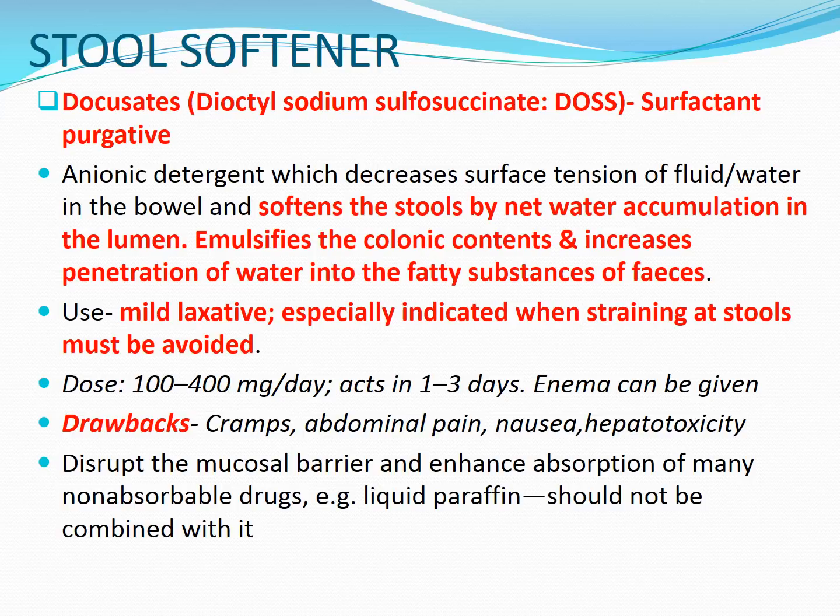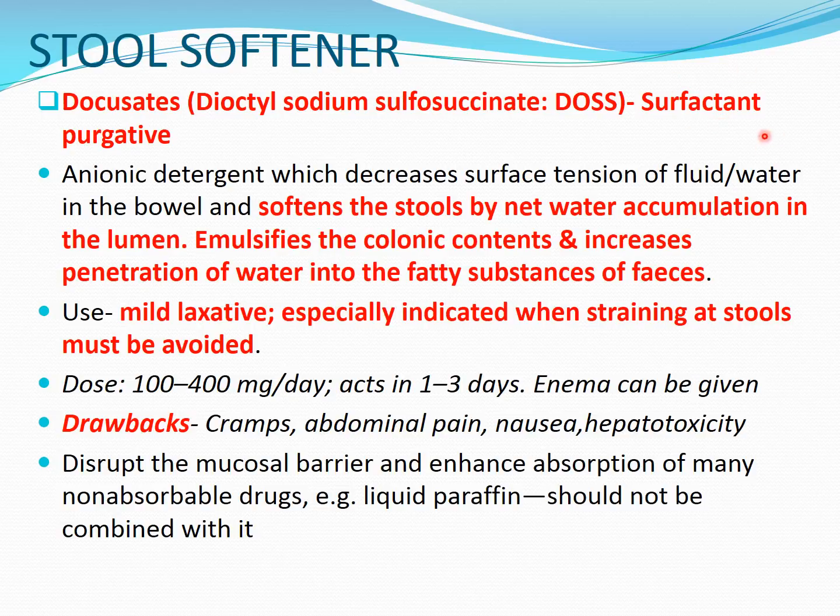Now the second class of laxative or purgative is the stool softener. So they are softening the stools. In that, first we will see Docusate. Okay, so Docusate, the long form is DOSS, meaning dioctyl sodium sulfosuccinate, and it is a surfactant purgative. Now why is the word surfactant used? As you know, surfactant is produced in the lungs. What is the function? It reduces the surface tension in the alveoli and prevents the collapse of lungs.